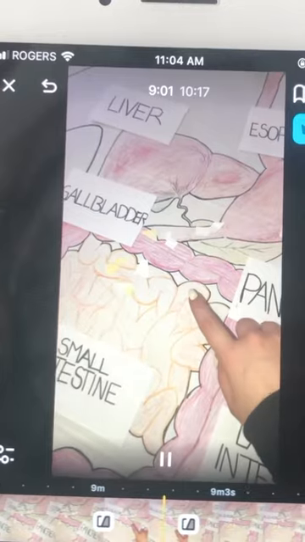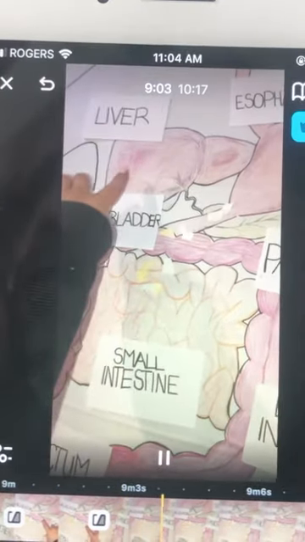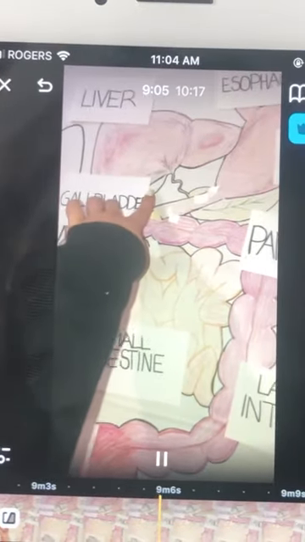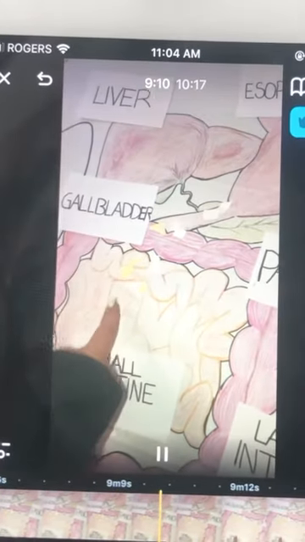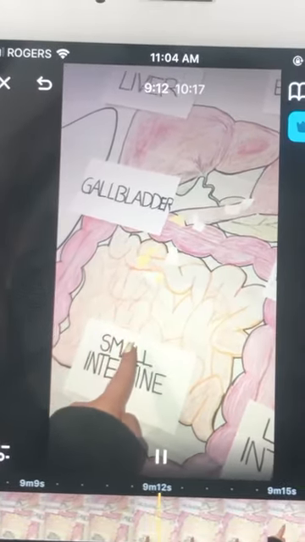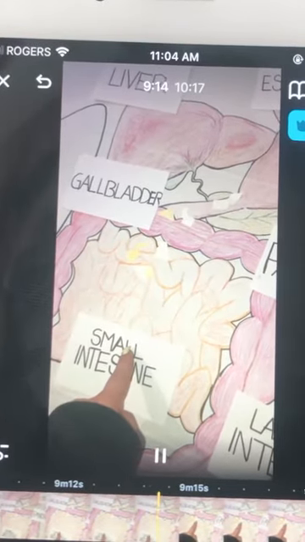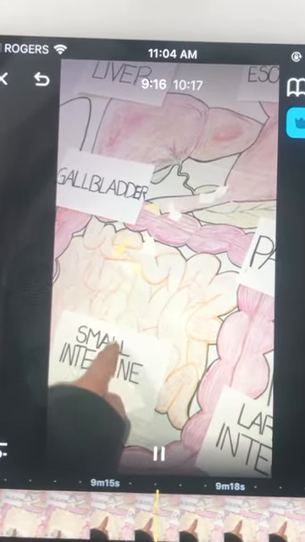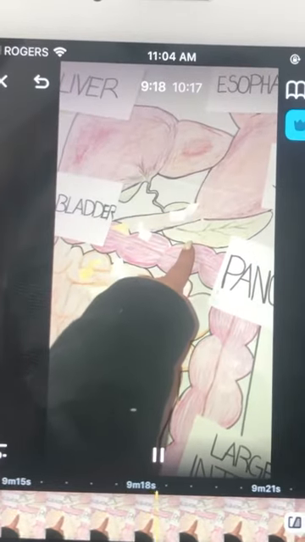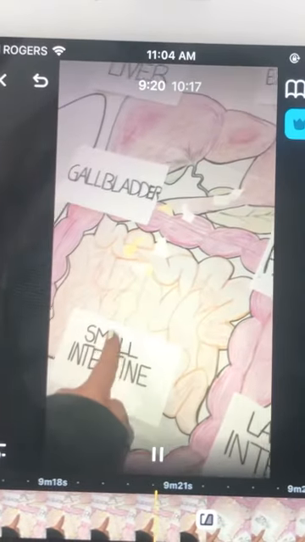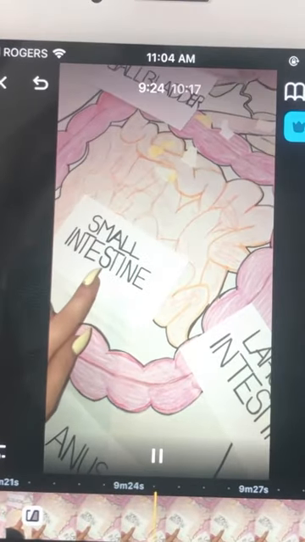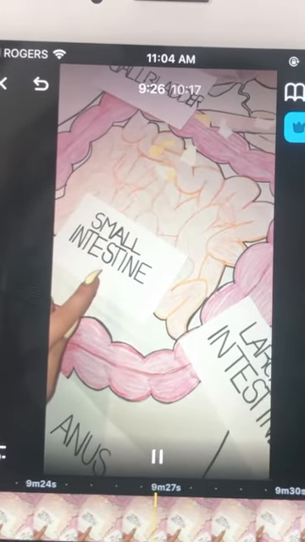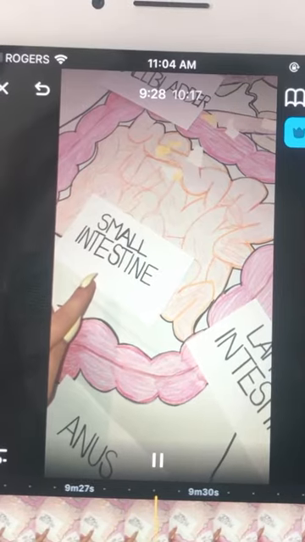Bile is produced in the liver and is stored in the gallbladder and released into the small intestine to aid in the digestion of the lipid. The enzyme pancreatic lipase is also produced by the pancreas and released into the small intestine. As the pancreatic lipase enters the small intestine, it breaks down the fat into free fatty acids and monoglycerides.